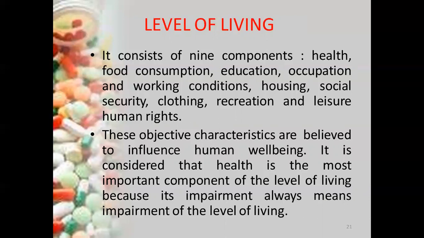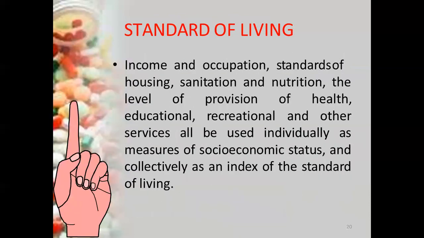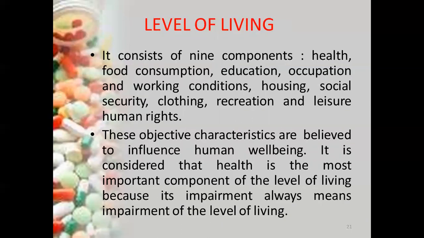If there is any impairment in the above 9 components, it means there is an impairment in the level of living. So the 9 components measuring the level of living are health, food consumption, education, occupation, working condition, housing, security, clothing, recreation and leisure, and human rights. When the standard of living and the level of living are at the optimum level, we can say that the quality of life or well-being of an individual is also there.